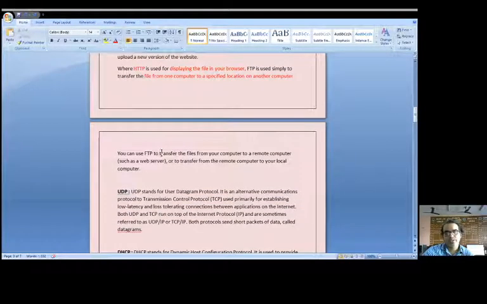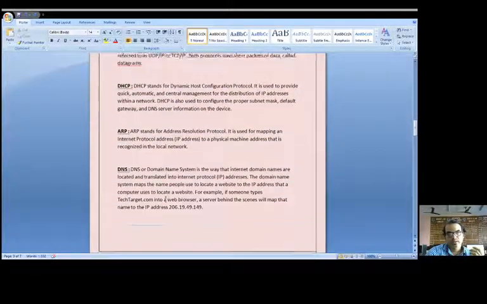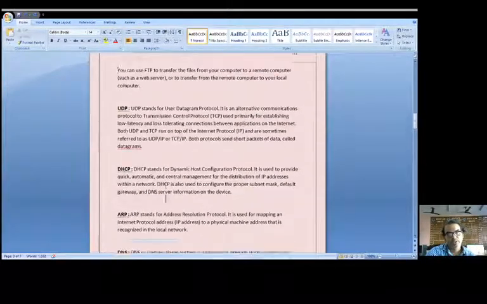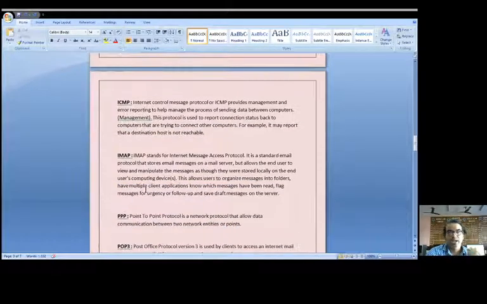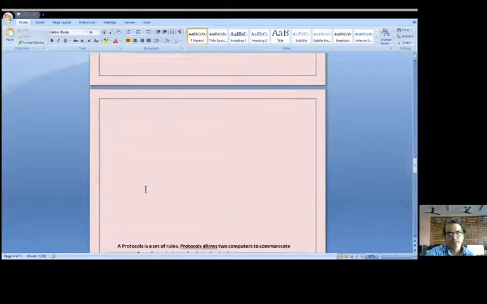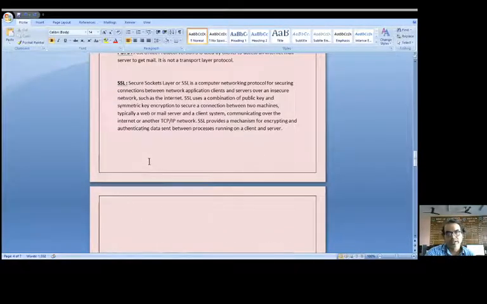We can use FTP to transfer files from our computer to a remote computer such as a web server, or to transfer files from a remote computer to a local computer. Basically, File Transfer Protocol is used for this transfer purpose between the server and the host. In the next video we will understand UDP, DHCP, ARP, DNS, ICMP, IMAP, PPP, POP3, and SSL, and where they have their importance.